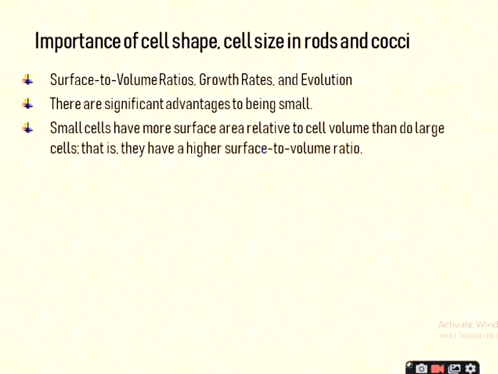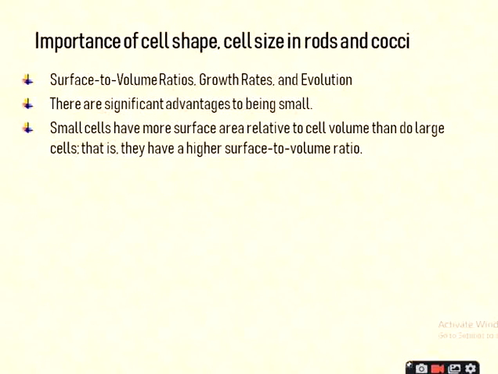There are significant advantages to being small. Small cells have more surface area relative to cell volume than do large cells.